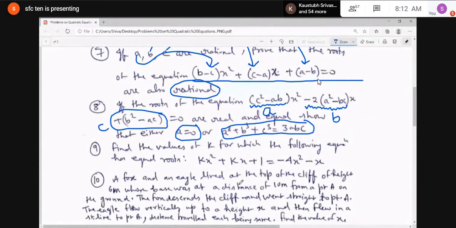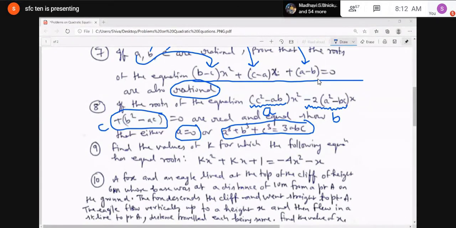When you compare it with the standard equation, you will get the values of a, b, c, and then you can find the discriminant and equate it to 0. The discriminant should be 0 because the roots are equal. Then you can easily find the value of k. What is the value of k you are getting, by the way? 5 and minus 3. Absolutely correct.